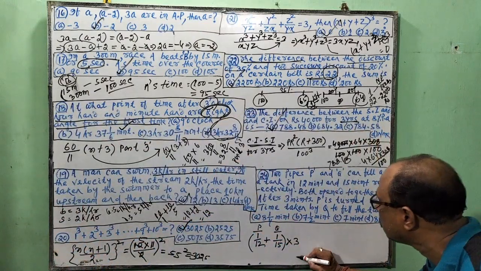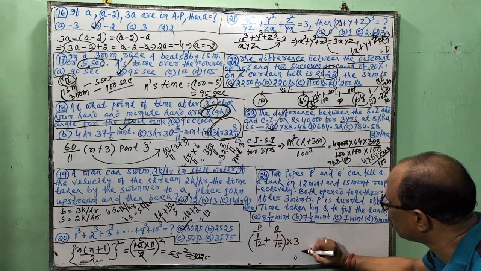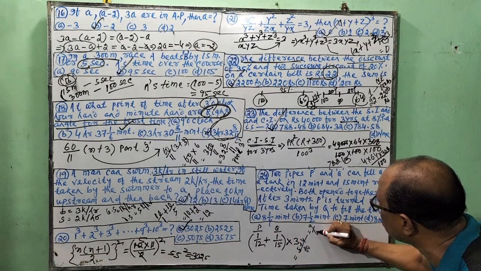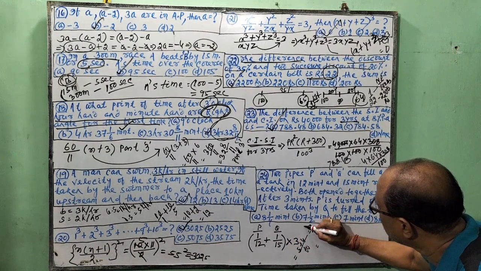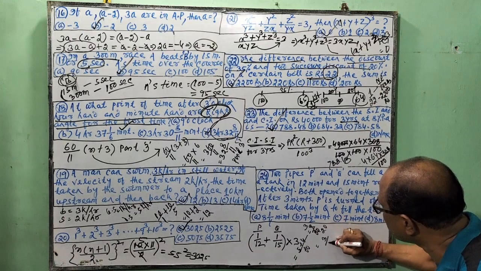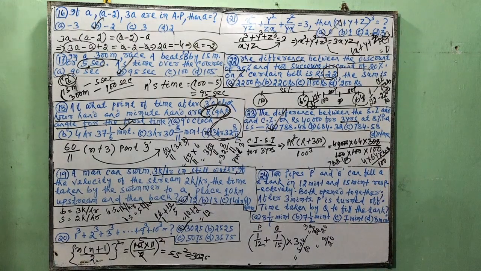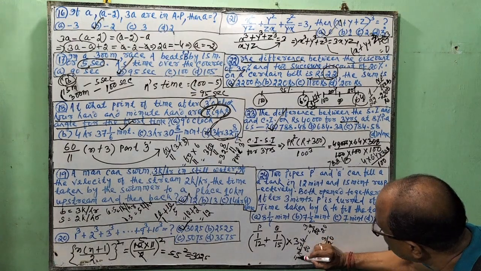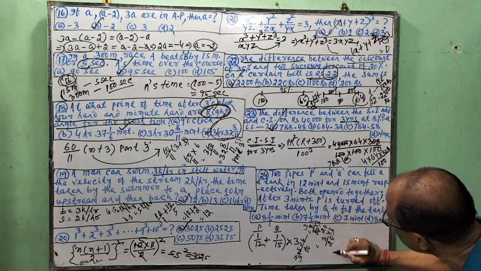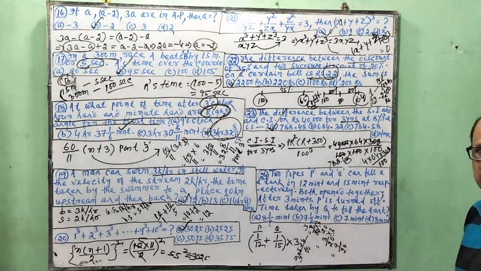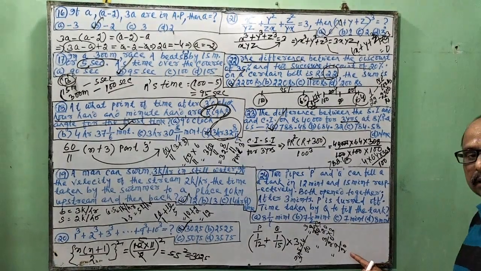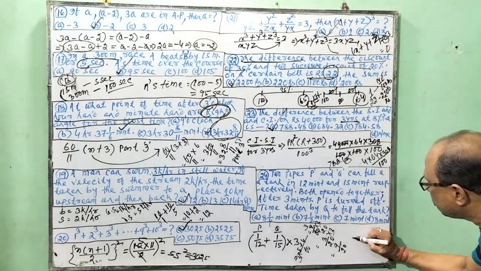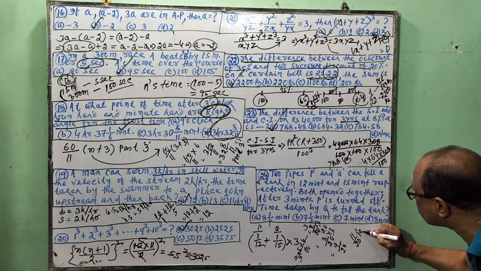So after 3 minutes, the LCM is 60, so 5 plus 4, 9 by 60, which is 3 by 20 parts filled per minute. Into 3, so 9 by 20 parts are filled. Out of 20 parts, 9 parts filled, remained is 11 by 20 parts.